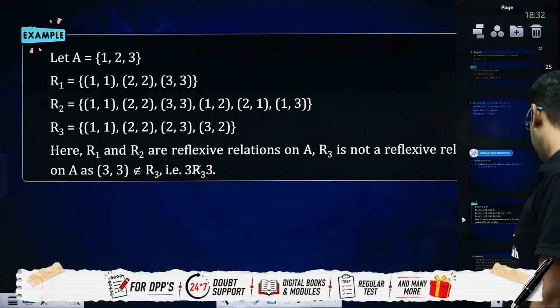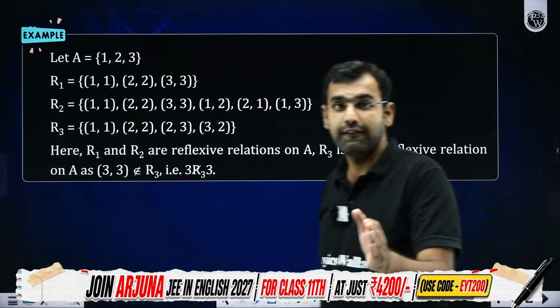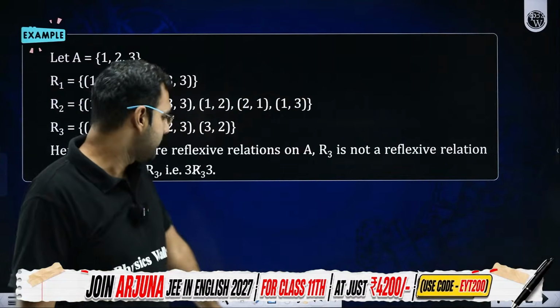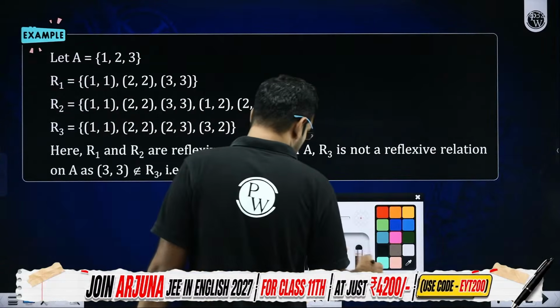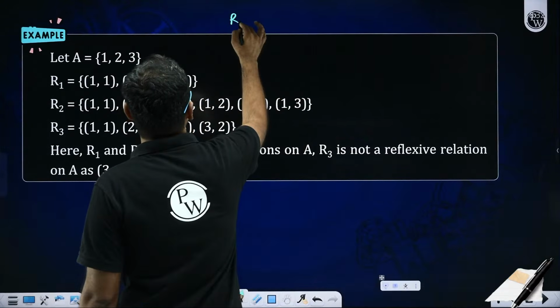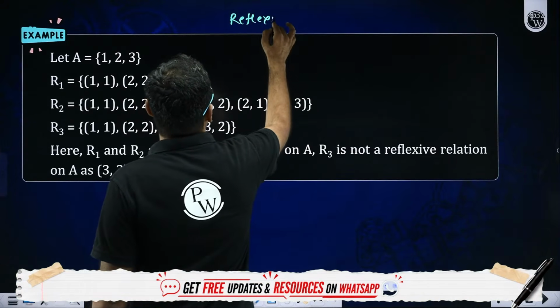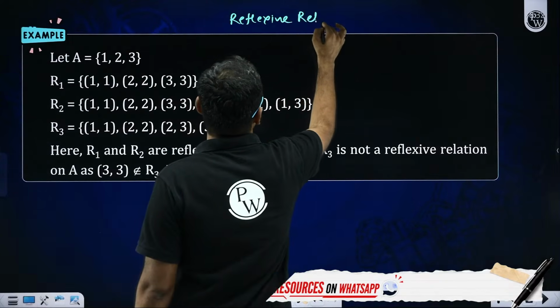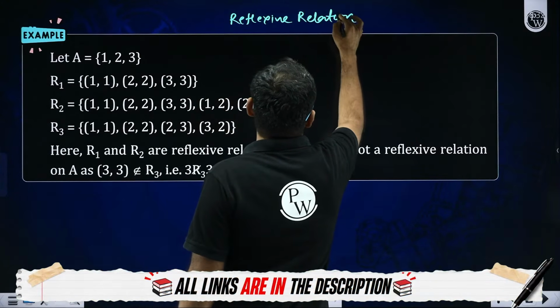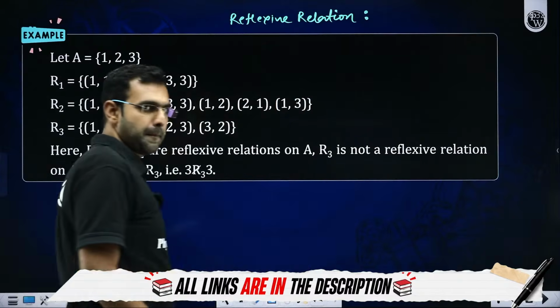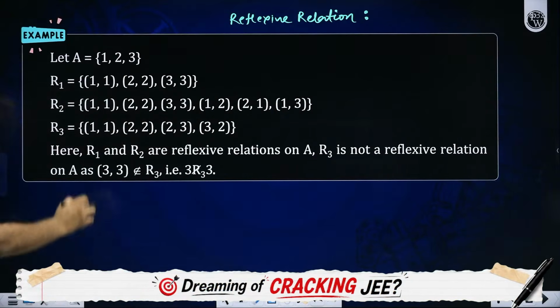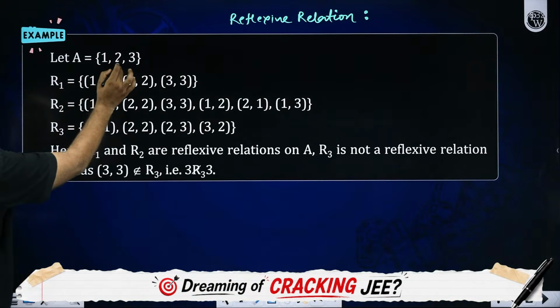Now let's discuss something really interesting and important, which is called reflexive relation. What is a reflexive relation, sir? Let us say I have a set A = {1, 2, 3}.